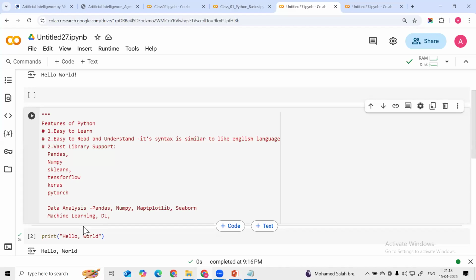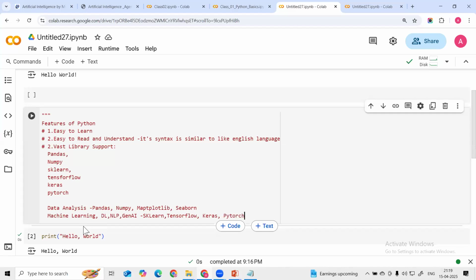Then NLP, natural language processing. Then we have GenAI, generative AI applications. Here we are using mostly the sklearn library. Then we are using TensorFlow. Then we are using Keras. Then we are using PyTorch also.